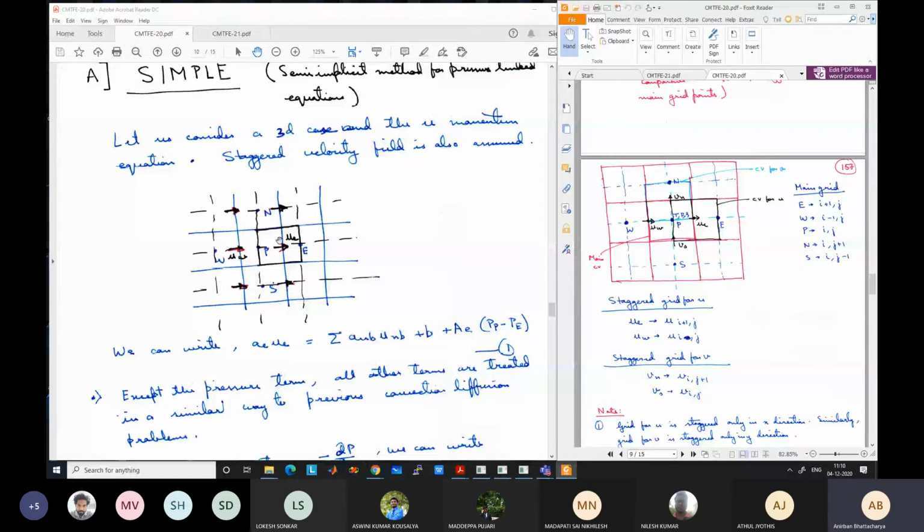Similar to this, the v velocities will also be shifted, but not in the x direction, in the y direction. And this is shown here. It's not very clear, but it is shown here.